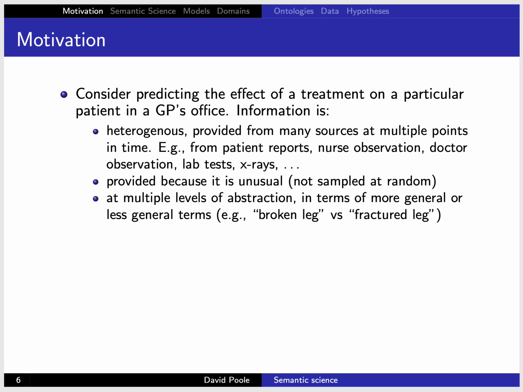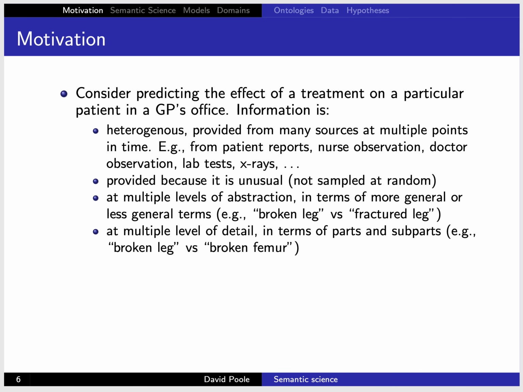It's also at multiple levels of abstraction. By multiple levels of abstraction, I mean in terms of more general or less general knowledge. So a broken leg versus a fractured leg. A fractured leg is a type of broken leg. You could have a crushed leg, which could also be broken. So fractured leg is more specific than a broken leg. We also have multiple levels of detail, by which I mean in terms of parts and subparts. For example, a broken leg versus a broken femur is a different case, because a femur is part of a leg. So it's not a subtype of it, but rather a part of a leg. We have to really clearly distinguish between generality and parts.